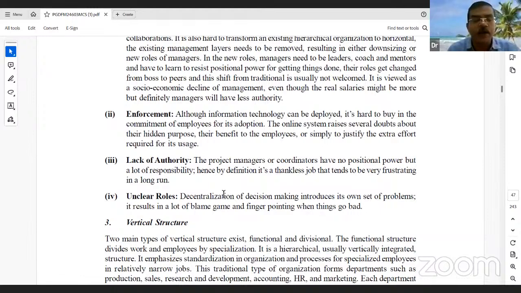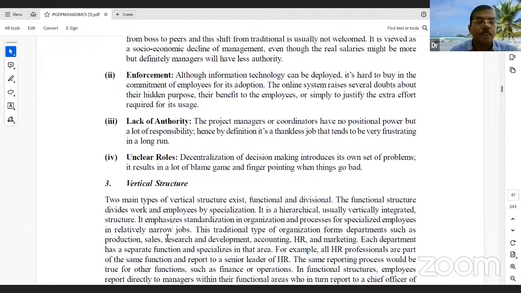Everyone feels they have their own decision making. What we call the laissez-faire method results in a lot of blame game and finger pointing when things go very bad. So now the vertical structure.